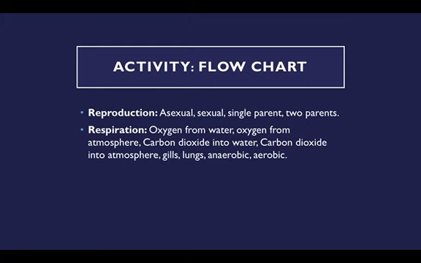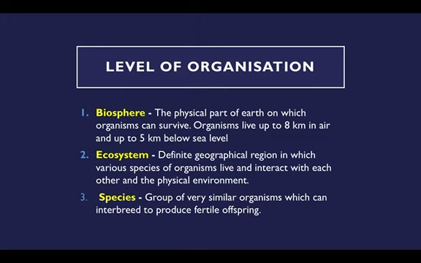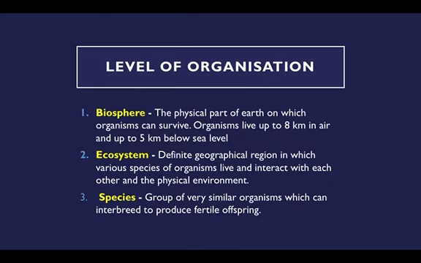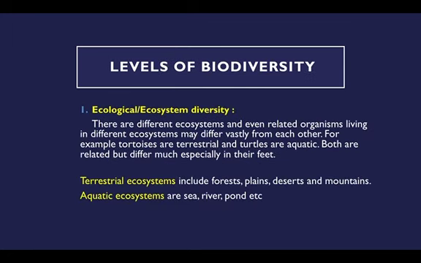Then I asked you to do an activity, to make a flow chart based on reproduction and respiration. Then we saw the levels of organization, that is biosphere, ecosystem, and species. Then we saw the levels of biodiversity. This one is levels of organization, this one is levels of biodiversity, and we saw ecological biodiversity.